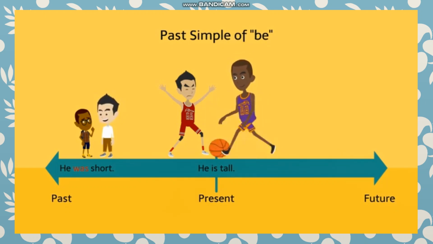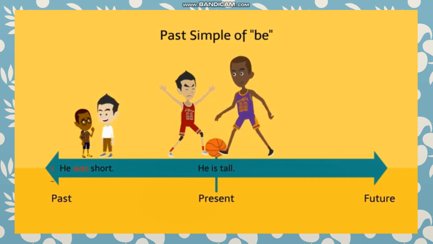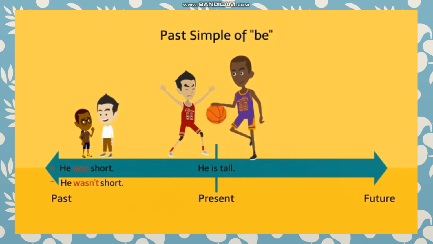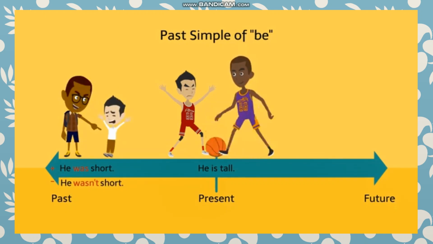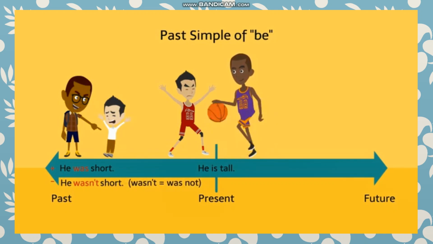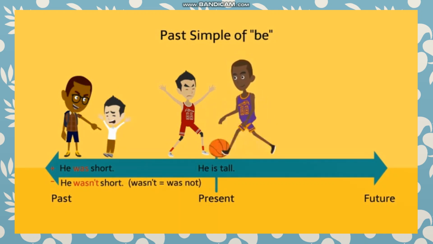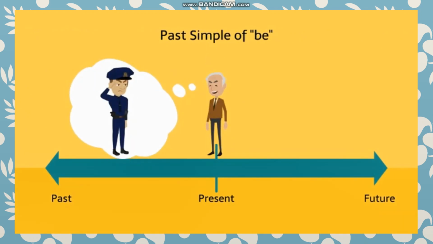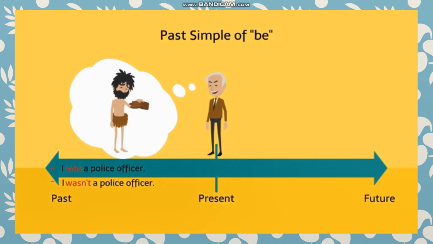He was short is the positive. What is the negative? The negative is he wasn't short. Wasn't is the contraction of was not. Here are some more examples. I was a police officer. I wasn't a police officer.